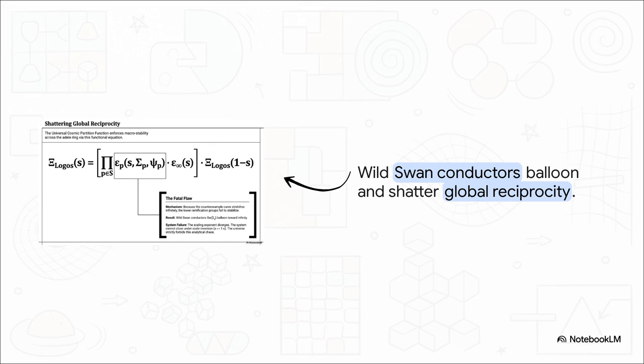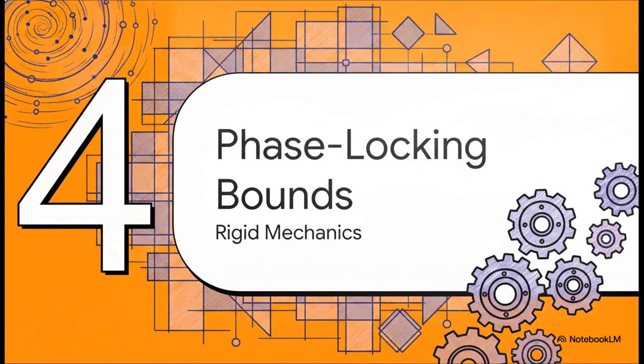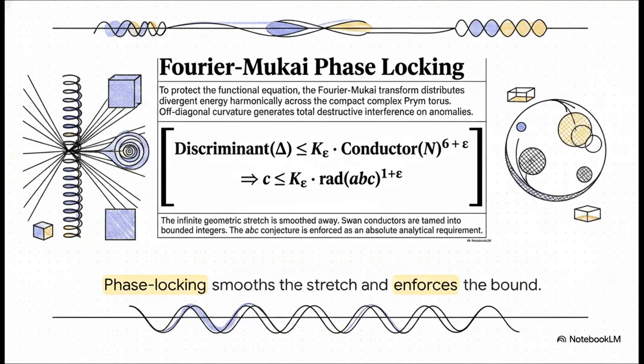The system can no longer close under scale inversion. It just shatters. Let's pull back and look at section 4, phase locking and conductor bounds, the rigid mechanics. But, as we all know, the universe doesn't just shatter, right? The universe behaves a lot like a self-correcting computer, one that explicitly vetoes this kind of analytical chaos.